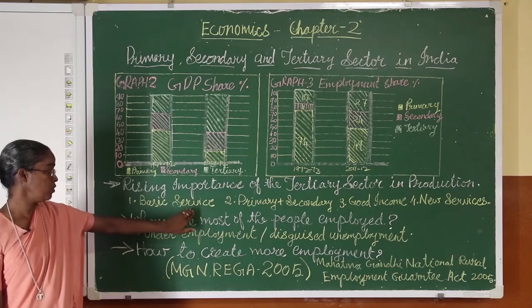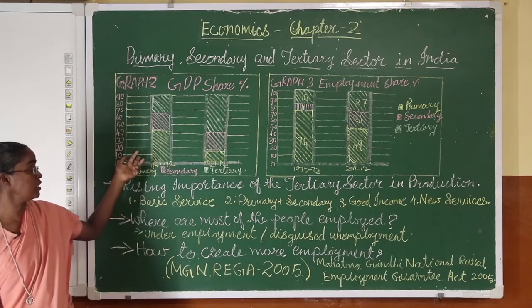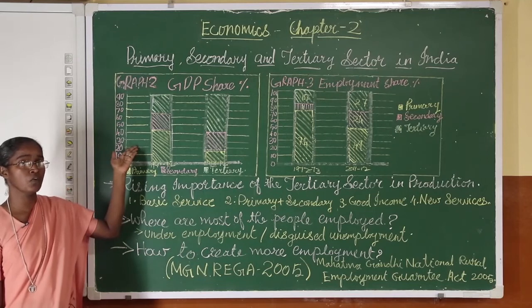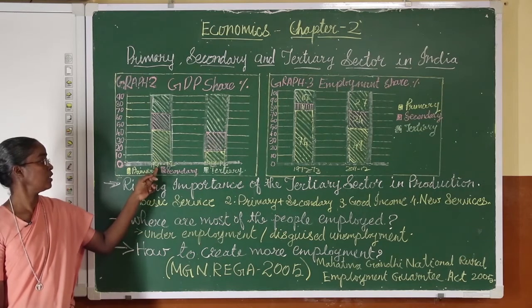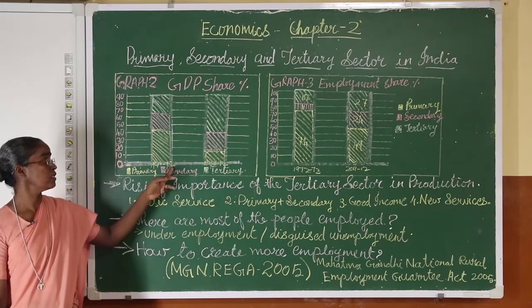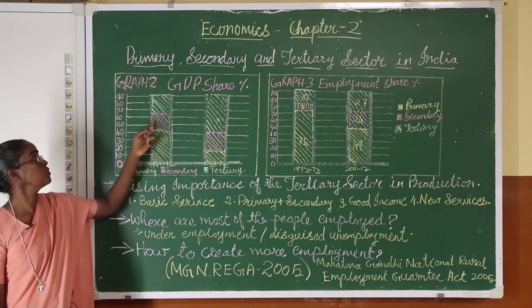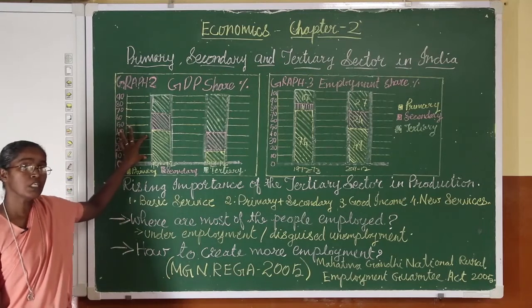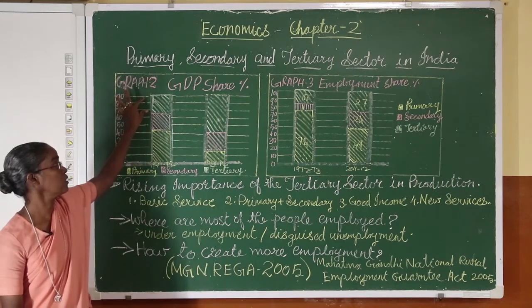Now before we go to those reasons, I will ask you just to observe the graph that is given. In your book also this graph is there, so you can look in your book for more clarity. First we have been given the share of GDP in the year 1971 and 72, that is primary sector, secondary sector and the tertiary sector. Here the primary sector gives more share in the GDP than secondary sector and the tertiary sector.